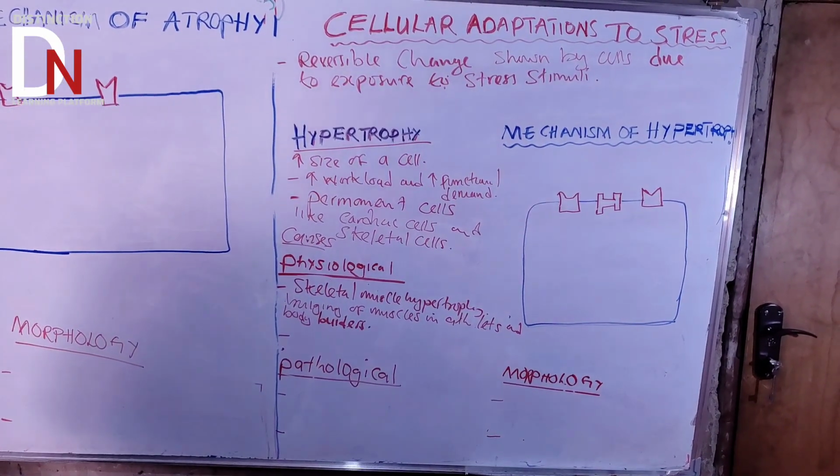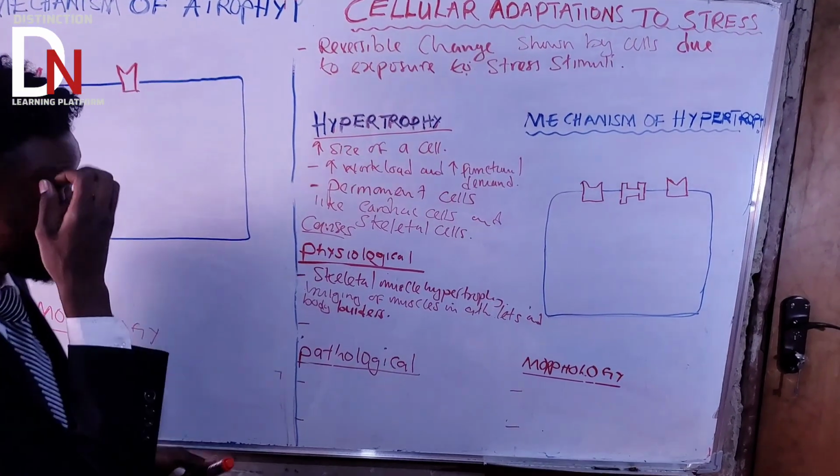This is the first physiological cause of hypertrophy.